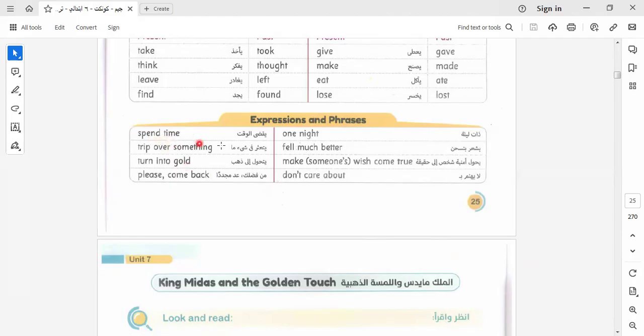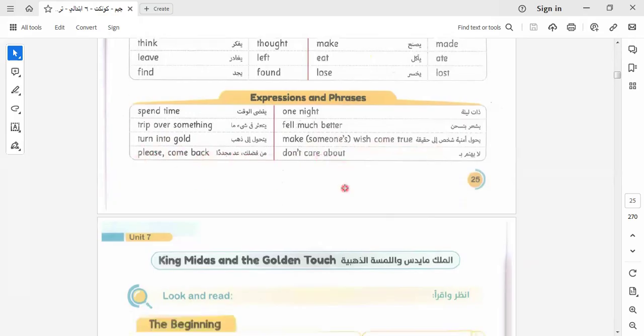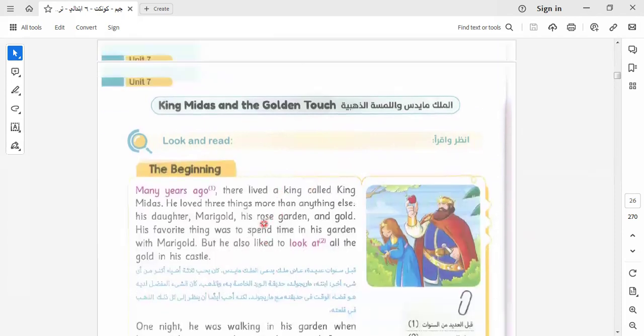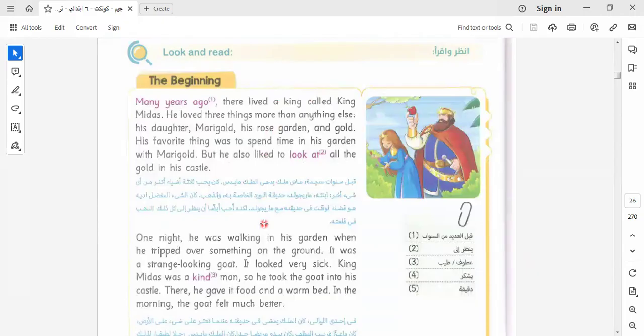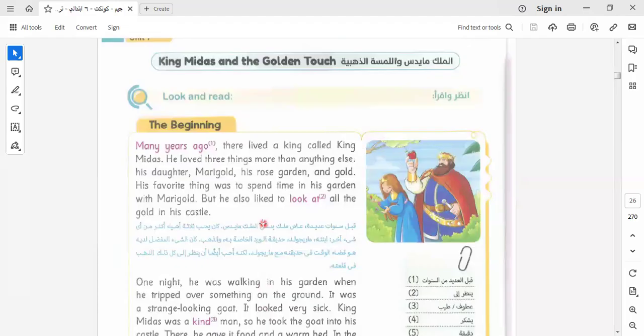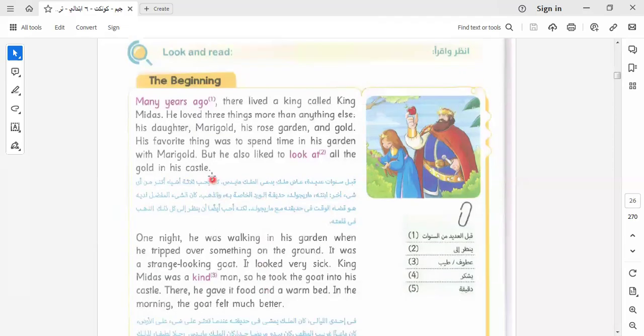Here we have: spend time, one night, trip over something, feel much better, turn into gold, make someone's wish come true, please come back, don't care about. Let's read the story together and know more about this. As we told you before, in grade 4, we know that the story consists of three parts: beginning, middle, and end. Okay, let's read the story together.